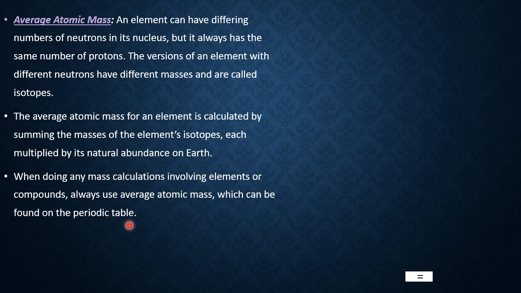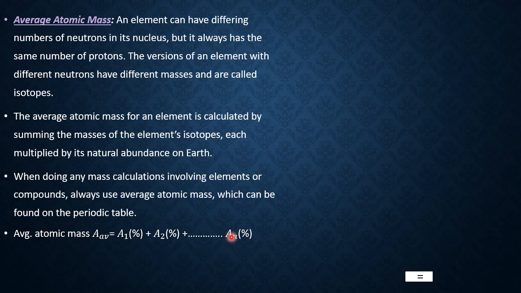Formula: average atomic mass of a general element equals percentage abundance of the first isotopic form, plus percentage abundance of the second isotopic form, and so on, up to the percentage abundance of the nth isotopic form, because we don't know in how many forms an element occurs. Hydrogen in 3 forms, carbon in 2 forms, chlorine in 2 forms, we don't know.